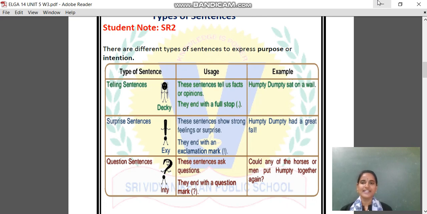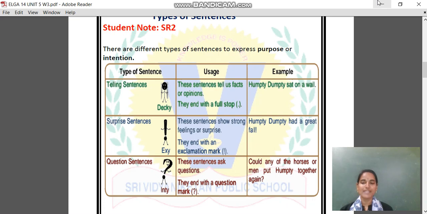Yes. So for example, I am going to Bangalore. It can be a fact or it can be an opinion. This sentence ends with a full stop. And then comes surprise sentence. Surprise sentence is used to show strong feelings. So this surprise sentence ends with an exclamation mark.